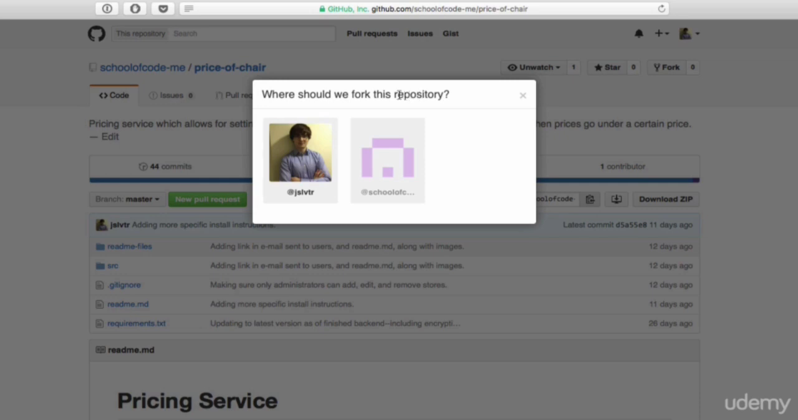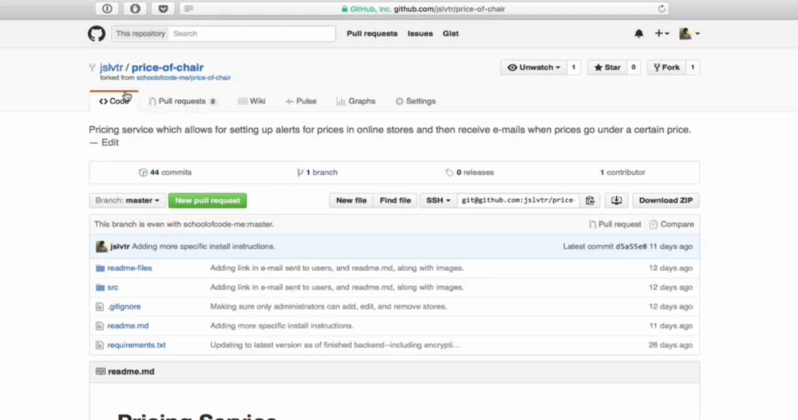And then where should we fork this repository? It asks me because I've got two accounts essentially. And I'll click on my personal account. And notice how now it says jslvcr/priceofchair forked from the original repo, which is that one.